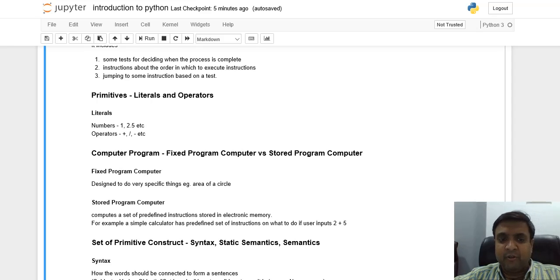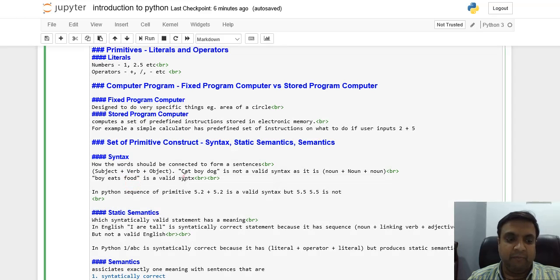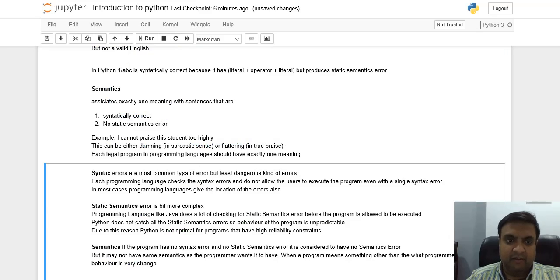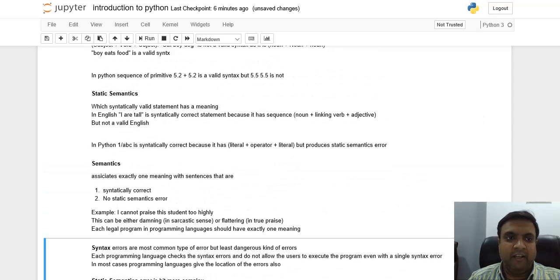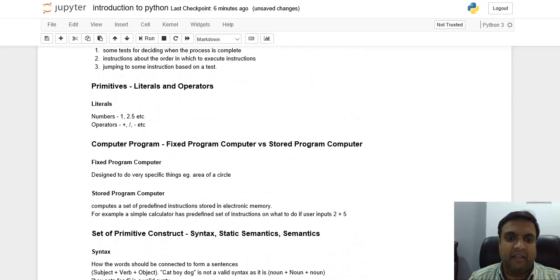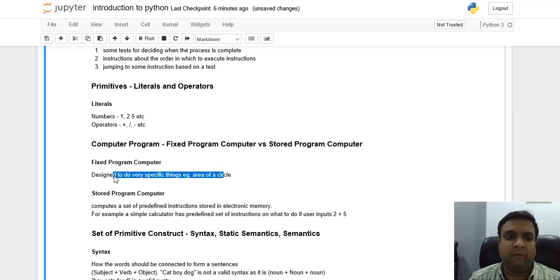Computer programs. There are two kinds of computer programs. One is fixed program computers and the second is stored program computers. So what are fixed program computers? Fixed program computers are designed to do a very specific thing. For example, to calculate the area of a circle. So this is known as a fixed program computer.